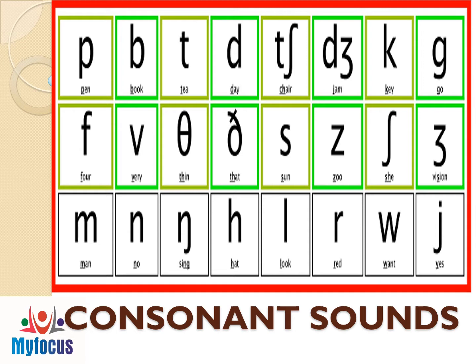Now the symbols in the last row are the consonants which are voiced, and they are m, n, ng, h, l, r, w, y.